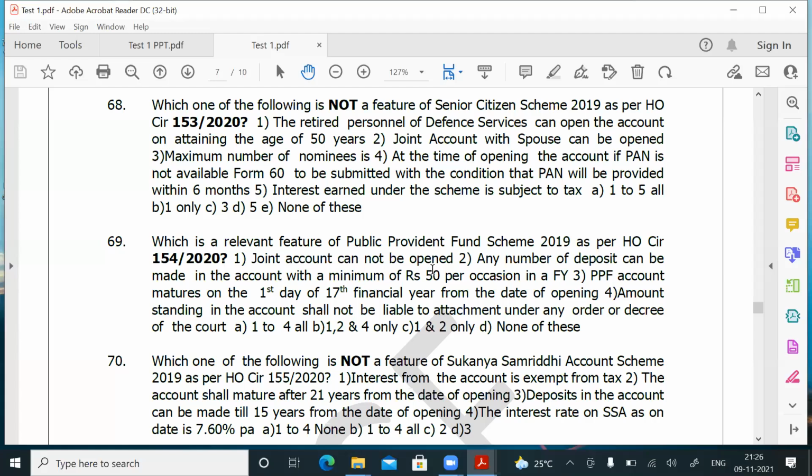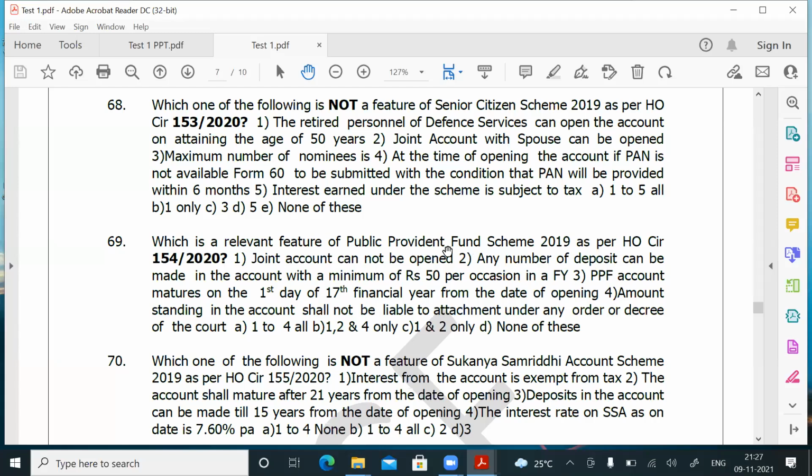Joint account cannot be opened. Any number of deposits can be made in the account with a minimum of 50 per occasion in a financial year. PPF account matures on the first day of the 17th financial year from the date of opening. Amount standing in the name of the account shall not be liable to attachment under any order or decree of the court. What is the question? Which one is a relevant feature of public provident fund? So it's a positive question.